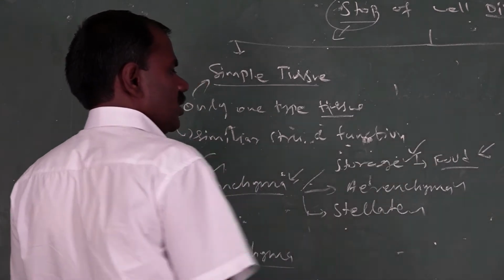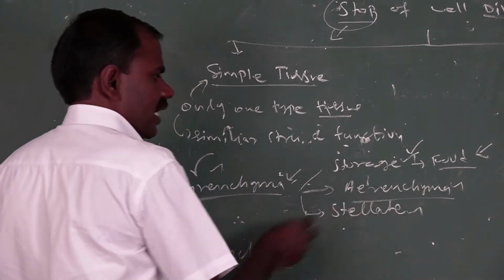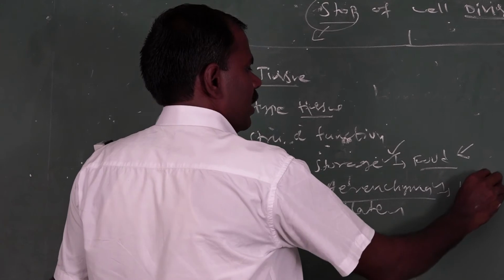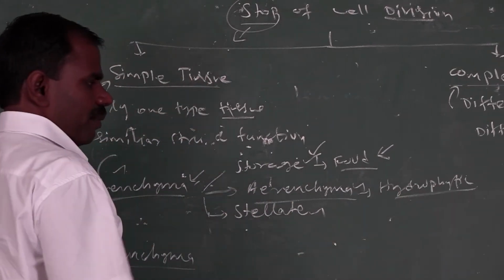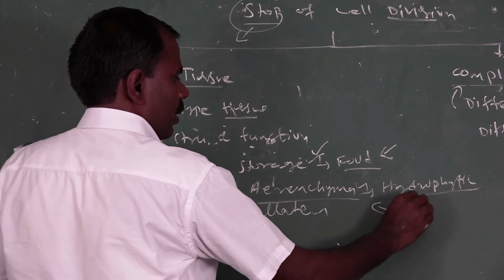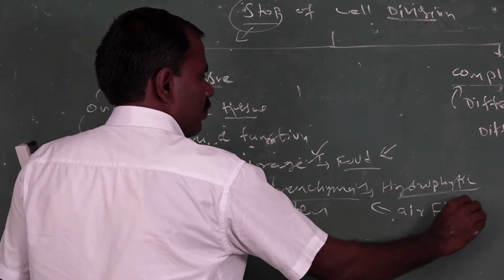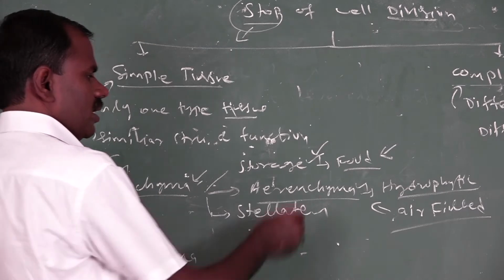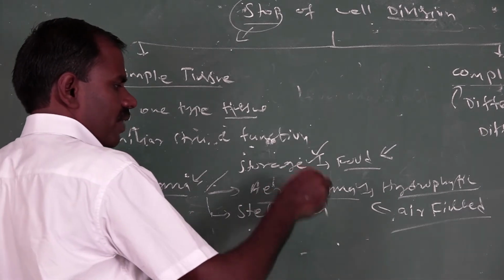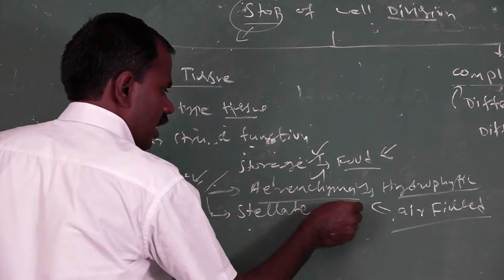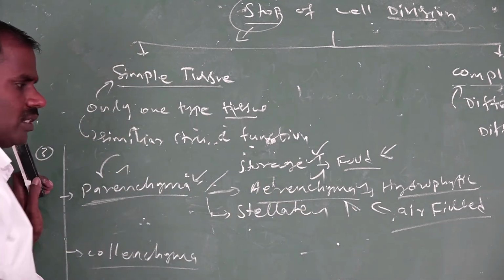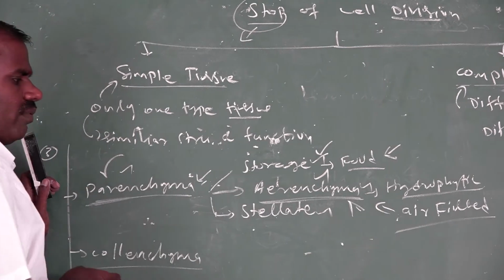Aerenchyma is found in hydrophytic plants. It is air-filled parenchyma with a lot of air spaces. The function of aerenchyma is floating on the water surface.